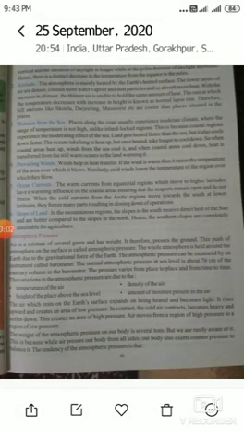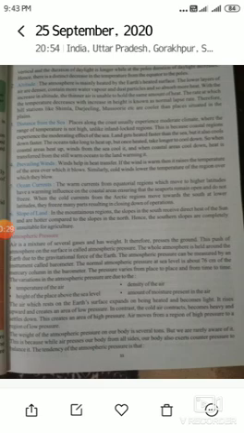After that, atmospheric pressure. Air is a mixture of several gases and has weight. It therefore presses the ground. This push of the atmosphere on the surface is called atmospheric pressure. Whatever the pressure applied by the atmosphere on the surface of the earth is known as atmospheric pressure.